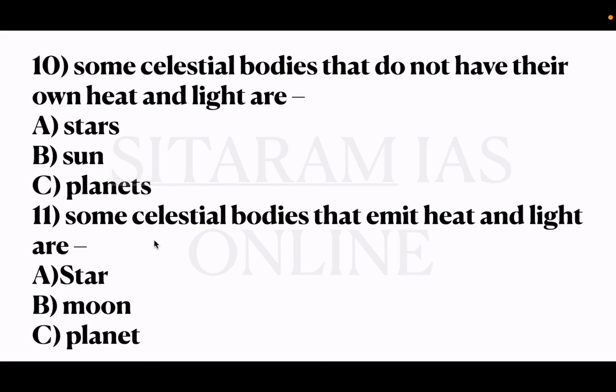Now the 11th question: some celestial bodies that emit heat and light are. Option A, stars, B, moon, C, planets. So here, see, moon doesn't produce its own heat and light. Planets also don't produce their own heat and light. Okay, the only option left is option A, stars. So answer A is the correct answer.